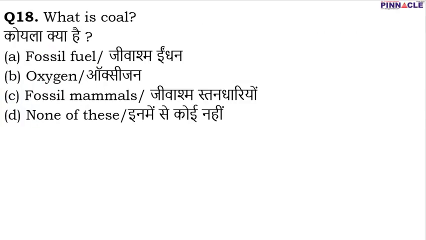Now moving to question number 18. Question number 18 is, what is coal? Coal is a fossil fuel, and we all know that fossil fuel is a type of fuel which is formed from the fossils of organisms. Apart from coal, we have petroleum and natural gas, which are also examples of fossil fuel. They have been formed from the fossils of plants, animals and sea organisms. Okay, moving on to question number 19.